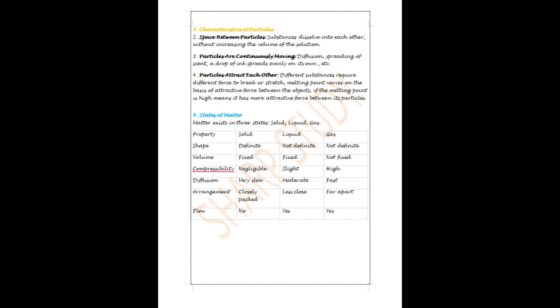States of matter. Matter exists in 3 main states: solid, liquid, and gas. Solids: definite shape, definite volume, particles are tightly packed, not compressible, and do not flow. Liquids: no definite shape, fixed volume, particles are less tightly packed, slightly compressible, and they can flow. Gases: no definite shape, no definite volume, highly compressible, particles are far apart, and they can flow easily.